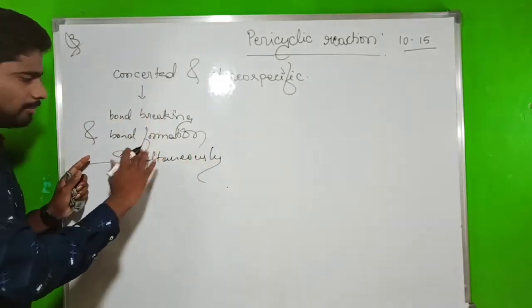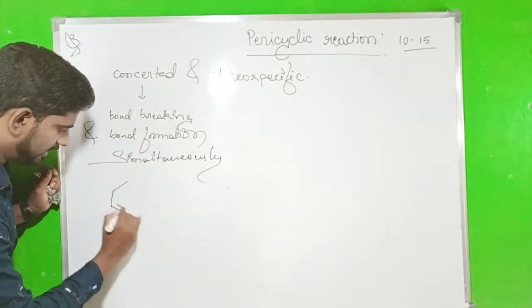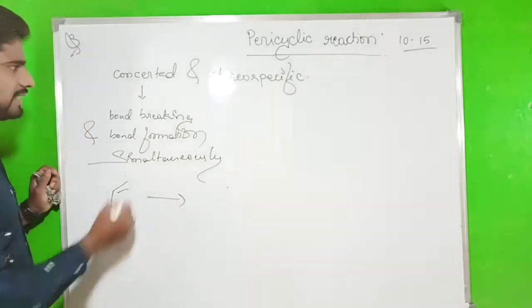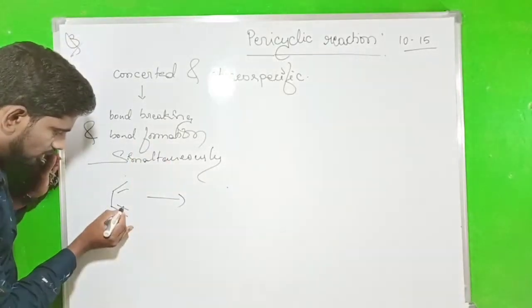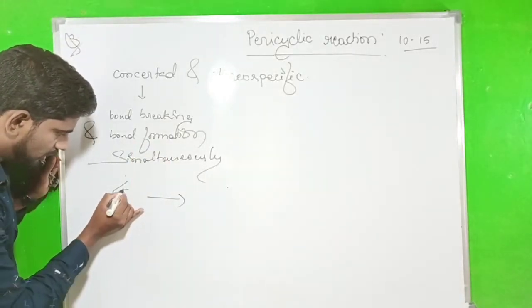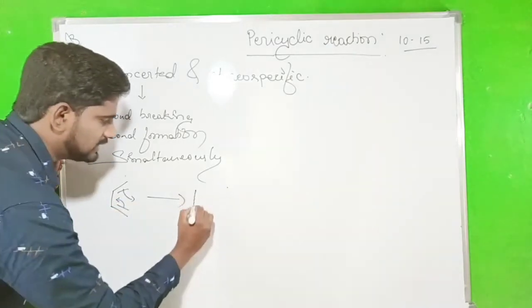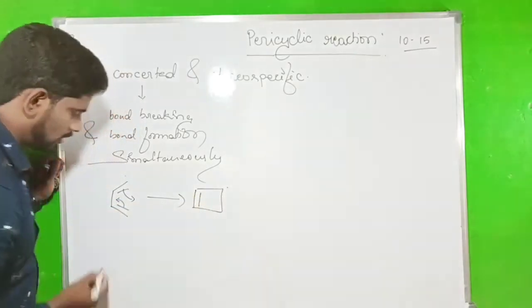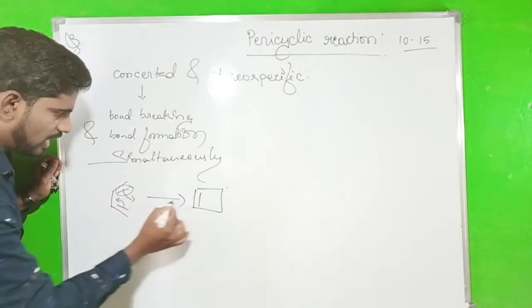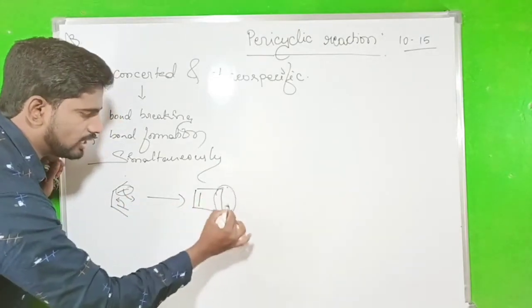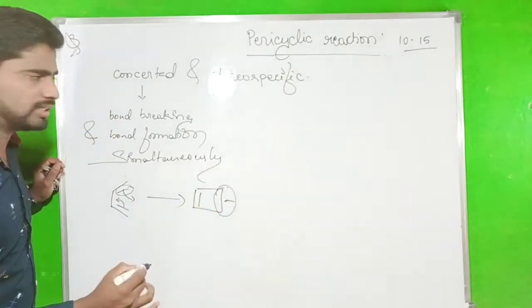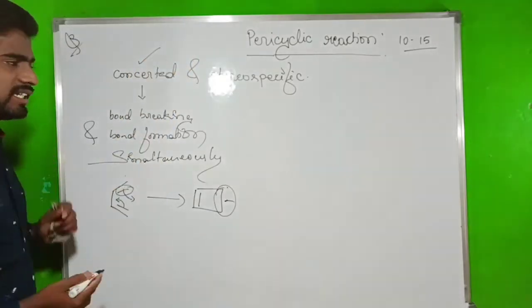Bond breaking and bond formation taking place simultaneously. This is one example of a concerted reaction. Look here, the pi bond shifts to here, the pi bond converts to the sigma bond. This pi bond is breaking down, and at the same time the new sigma bond is formed. We call this a concerted reaction.